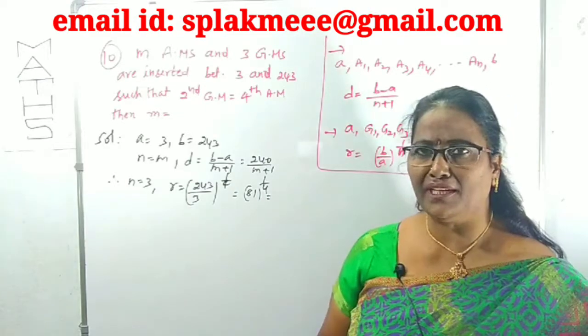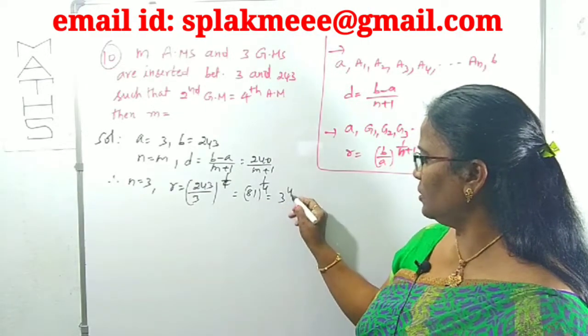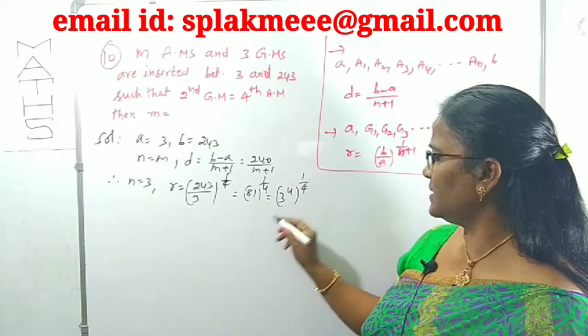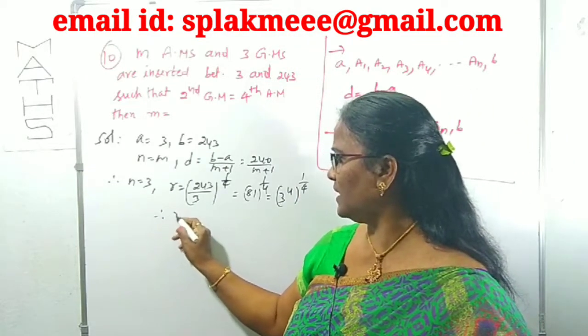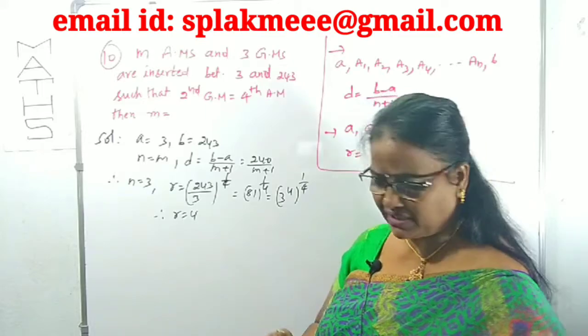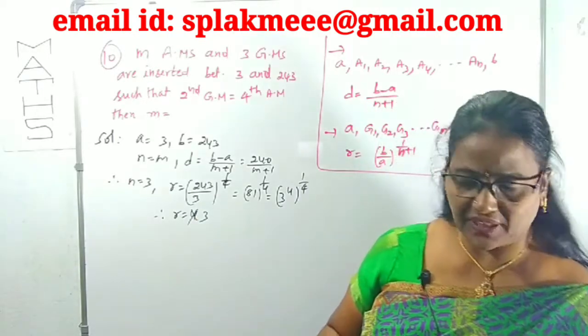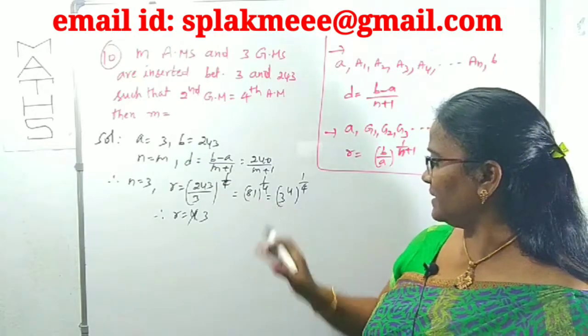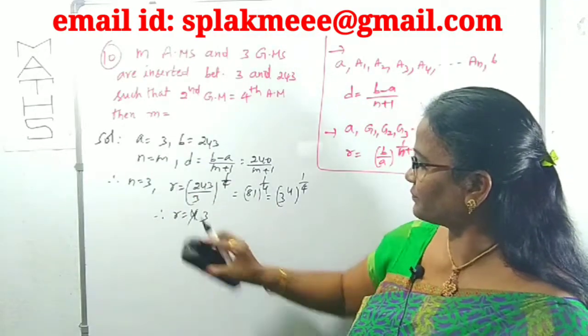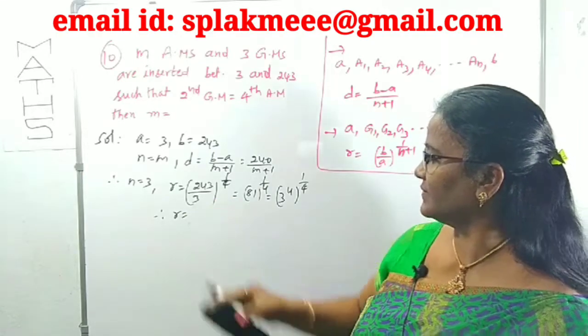We can write 81 as 3 power 4, whole power 1 by 4. So R is 3, not 4. R value is 3.